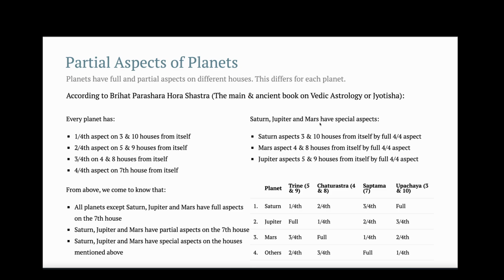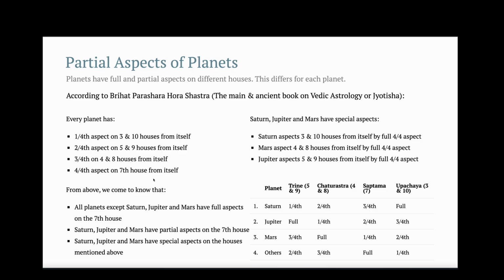And Saturn, Jupiter, and Mars have special aspects. Saturn aspects the 3rd and 10th house from itself by full aspect. Mars aspects the 4th and 8th house from itself by full aspect. Jupiter aspects the 5th and 9th house from itself by full aspect. So these special aspects are for only these 3 planets, Jupiter, Mars, and Saturn. And these partial aspects are for all the other planets.